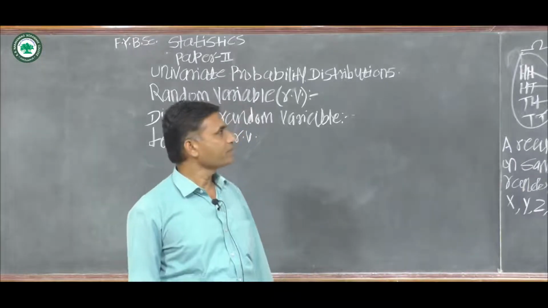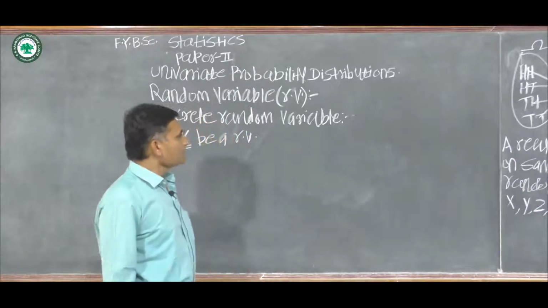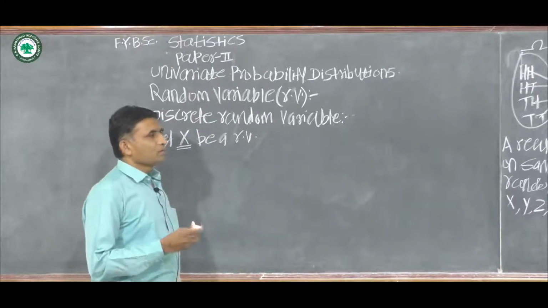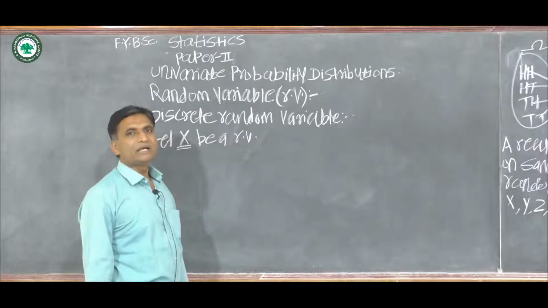If the random variable takes a finite or countably infinite number of values, then the random variable is called a discrete random variable. For example, consider the experiment of tossing 3 coins simultaneously.